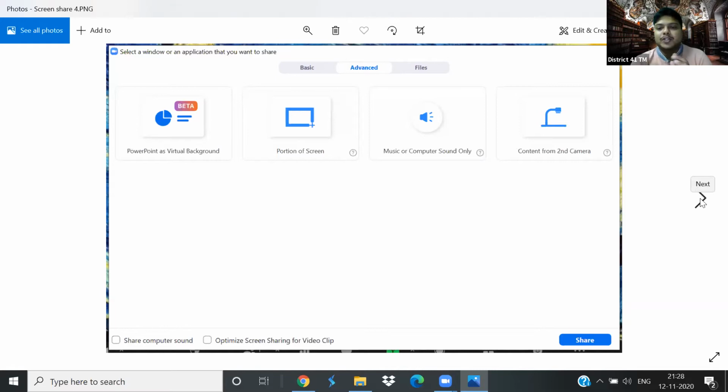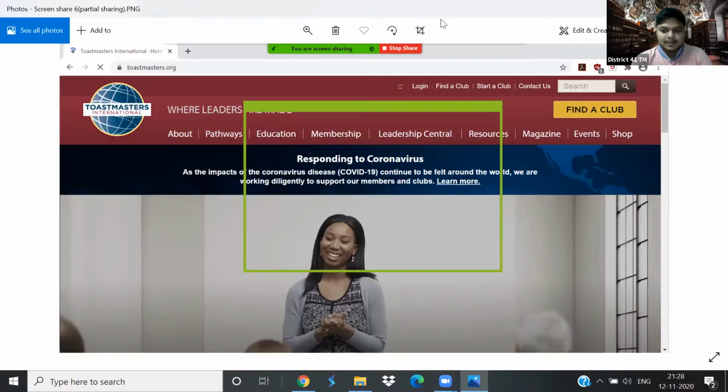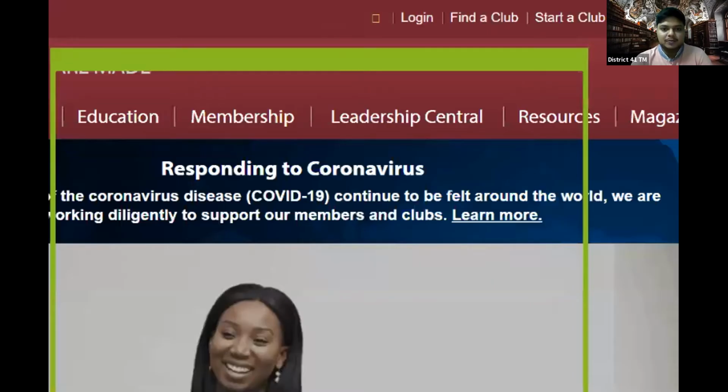Let's go first to the portion of the screen option. Now, when you share a portion of the screen, this is what you get to see. Now I am sharing a portion of my screen.